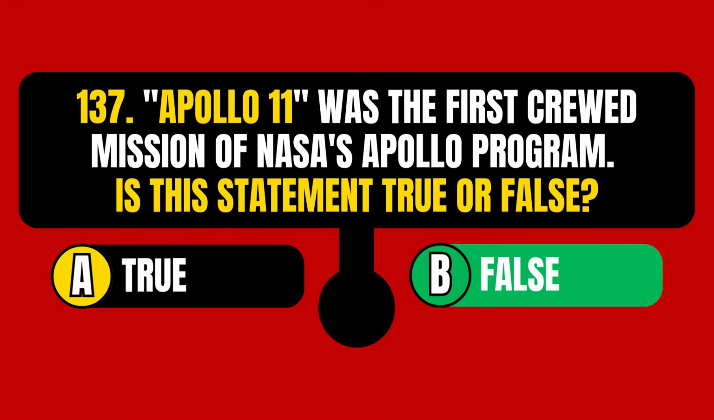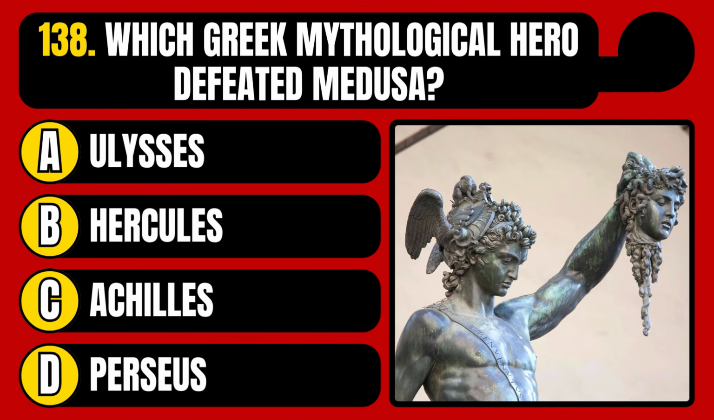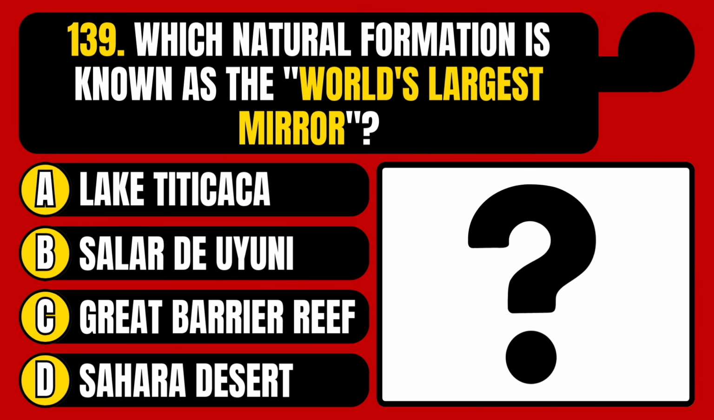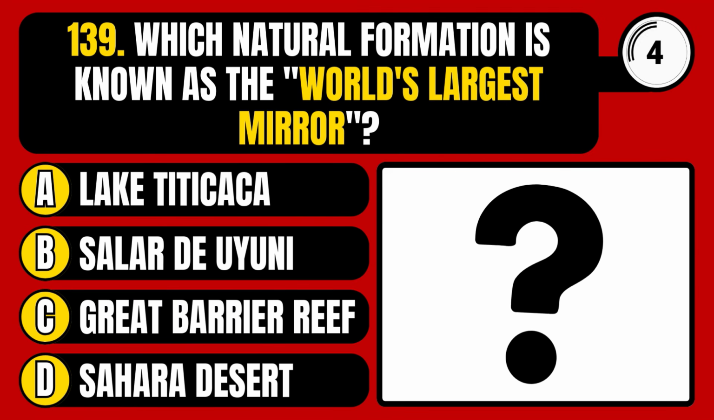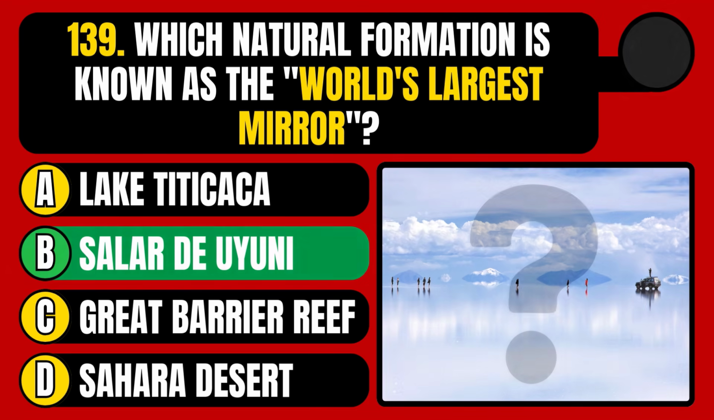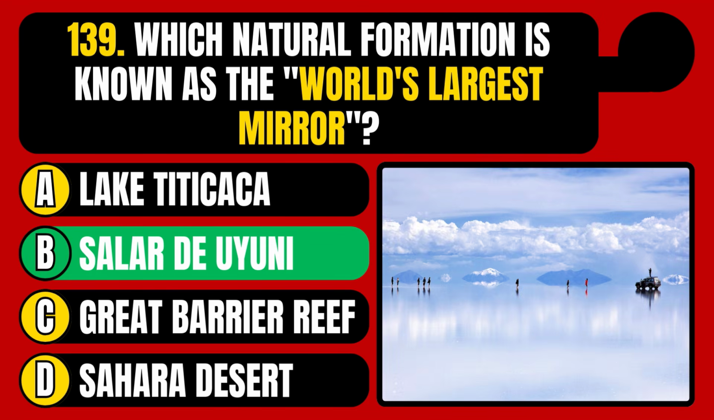The statement is false. Which Greek mythological hero defeated Medusa? Ulysses, Hercules, Achilles, or Perseus? The correct answer is option D, Perseus. Which natural formation is known as the world's largest mirror? Lake Titicaca, Salar de Uyuni, Great Barrier Reef, or Sahara Desert? The correct answer is option B, Salar de Uyuni.